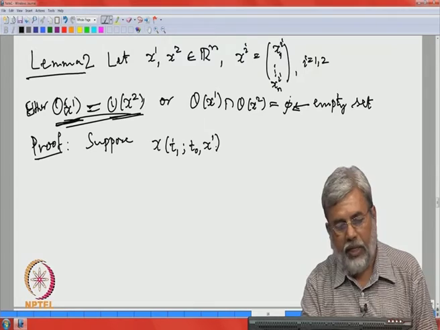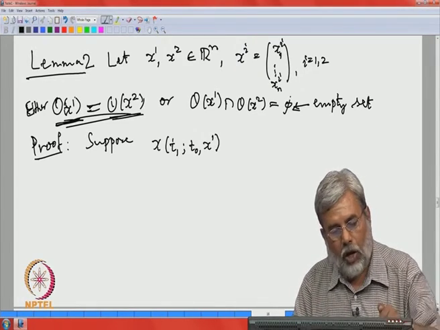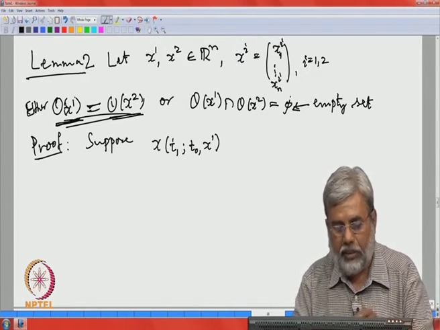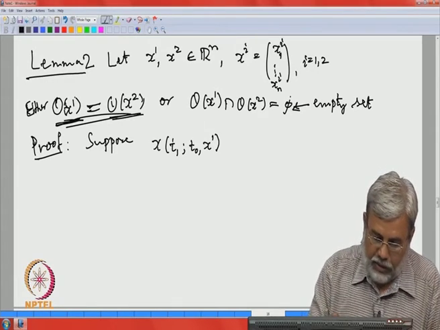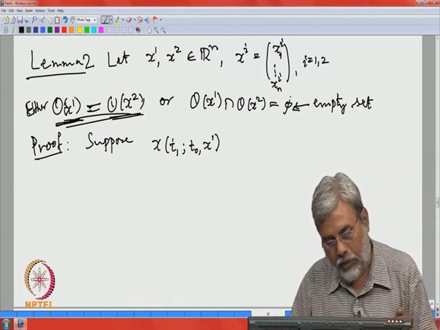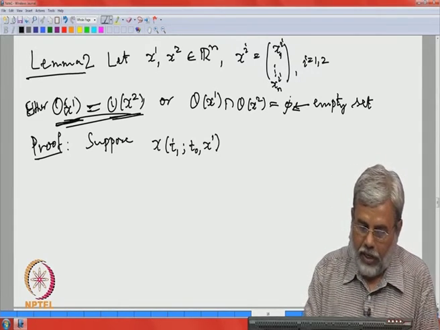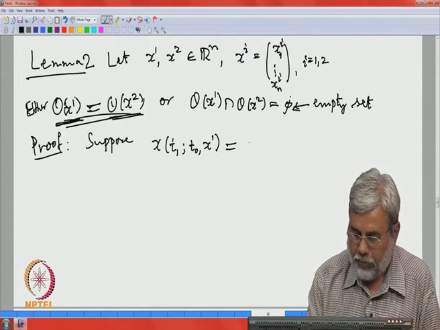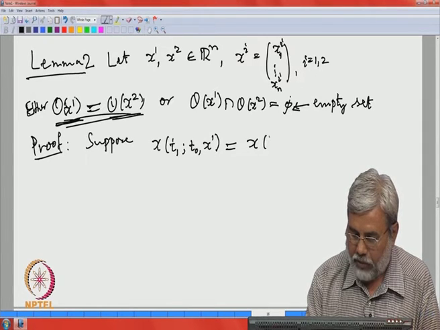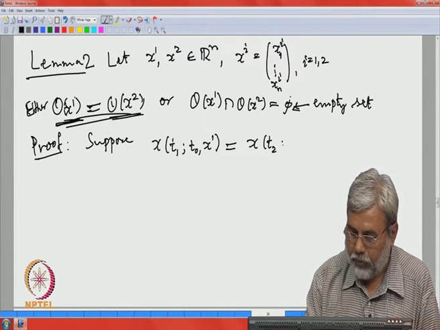This is a point in O x 1, the orbit through x 1. So, x of t; t 0, x 1 is the solution curve passing through x 1 at time t equal to 0, and suppose that is equal to x of t 2; t 0, x 2.